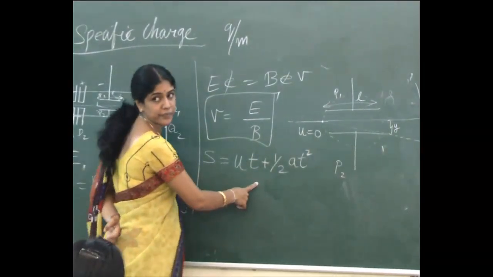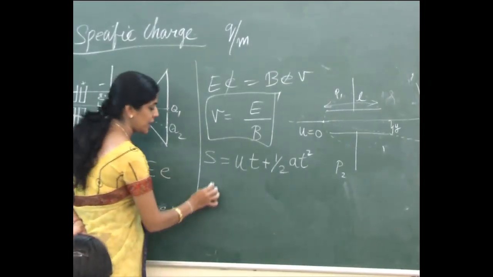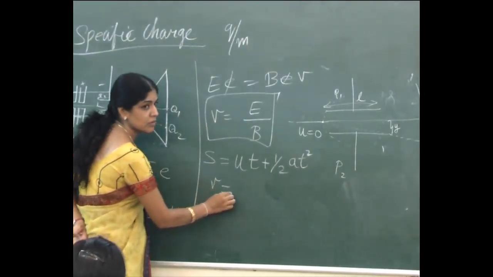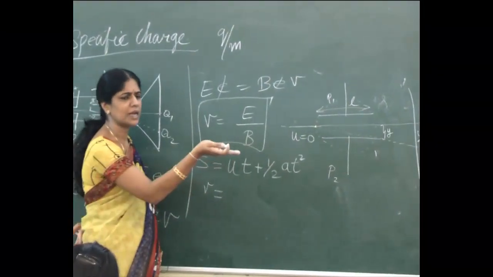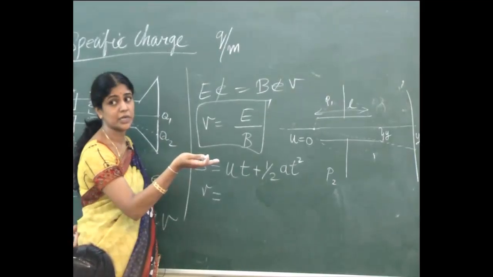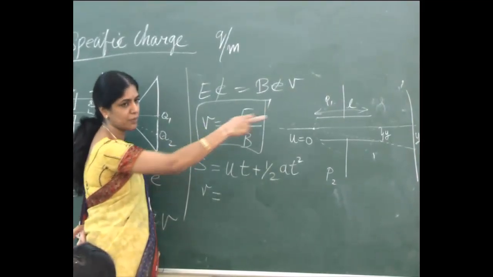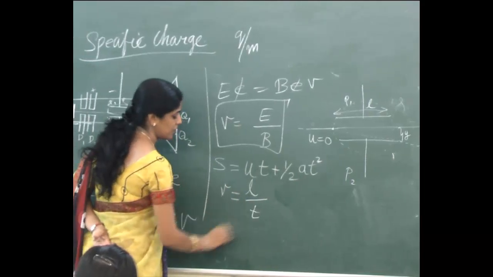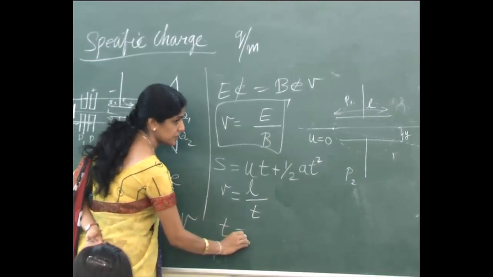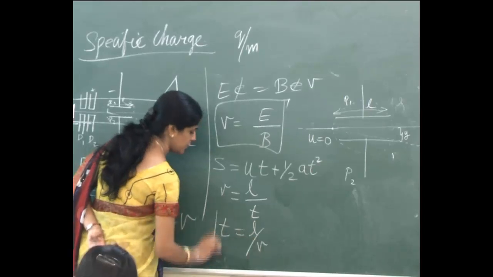How do we find t? What is the velocity formula? Distance traveled by time taken. How much distance are these electrons traveling within the metal plates? They travel only the distance L, right? So distance is L by time taken. Now what is t? t equal to L by V. Have you understood t?